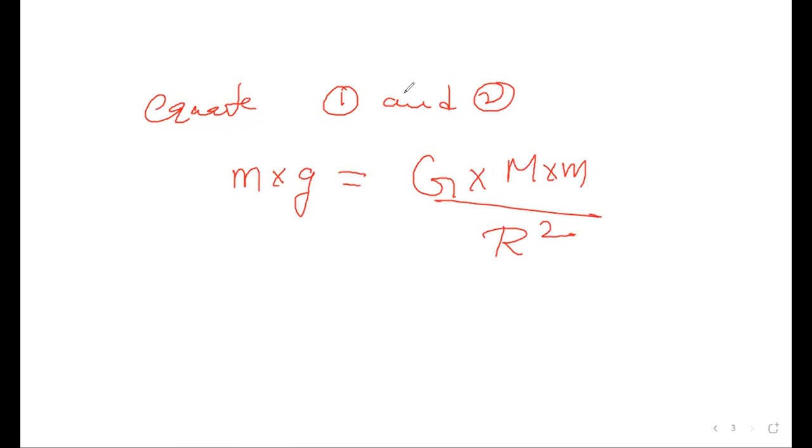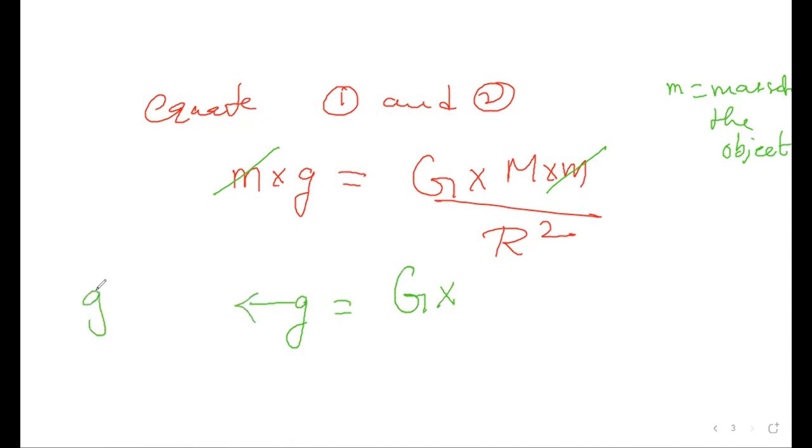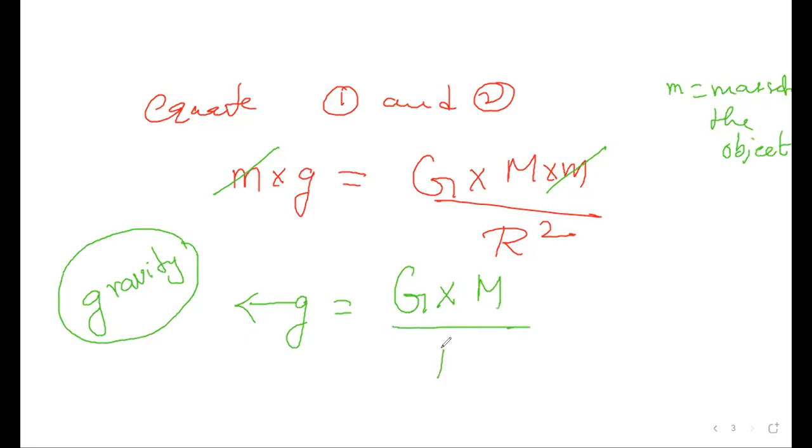Yes. Now you can see, can I cancel the small m and small m? Small m means the mass of the object. So now small g equals what? The gravitational acceleration of the earth. Earth's gravitation alone we can call gravity. g equals G into capital M divided by R square. What is the M here? M is the mass of the earth, another object, equals to